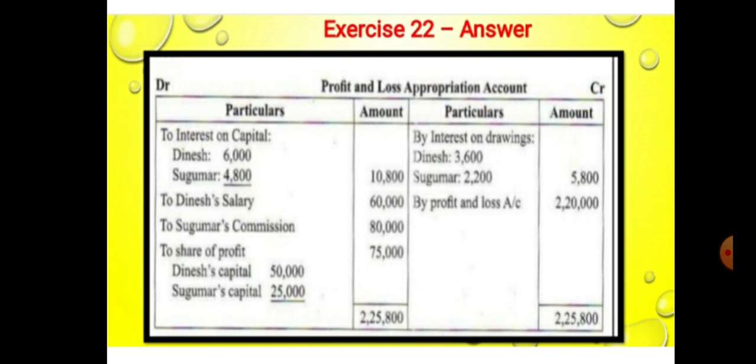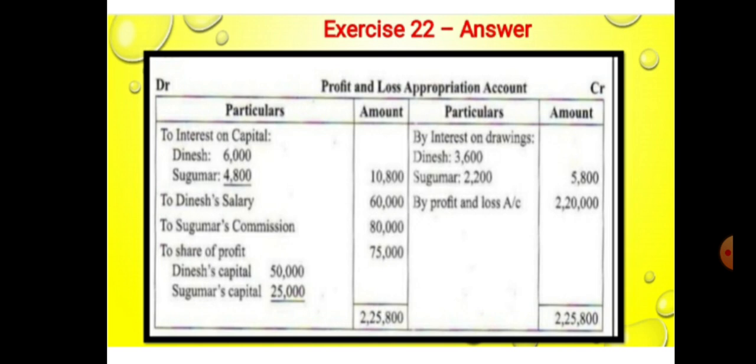To interest on capital: Dinesh 6,000, Sukumar 4,800. Dinesh's capital amount is 1,50,000, and the interest on capital allowed is 4% per annum. So 1,50,000 into 4 by 100, and the calculated amount is 6,000. Cleared up?